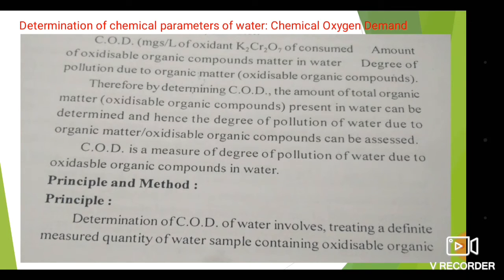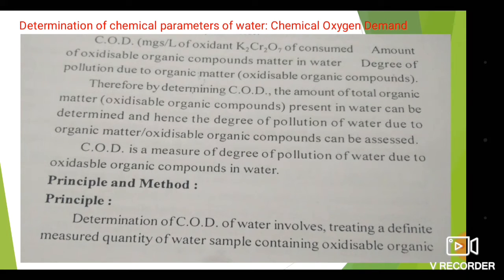Therefore, by determining COD, the amount of total organic matter present in the water can be determined, and hence the degree of pollution of water due to organic matter or oxidizable organic compounds can be assessed. So COD is a measure of the degree of pollution of water due to oxidizable organic compounds in water.